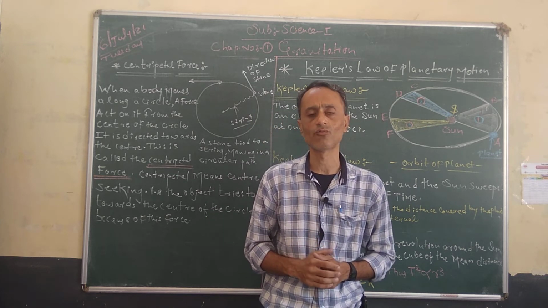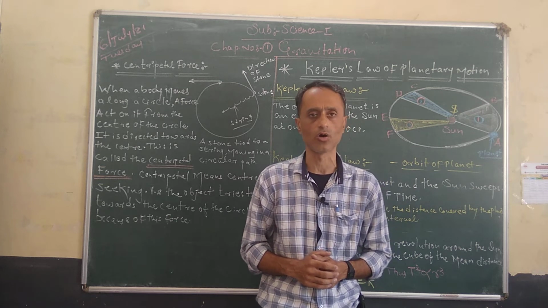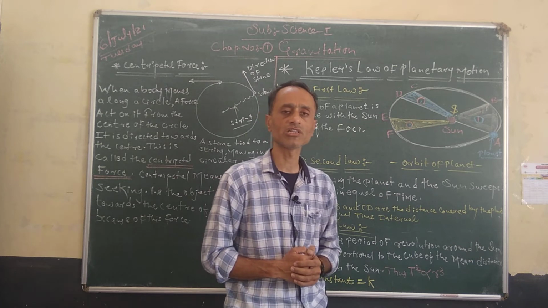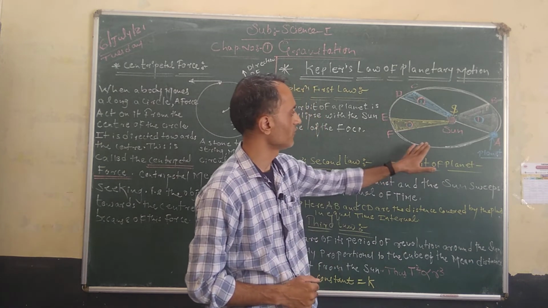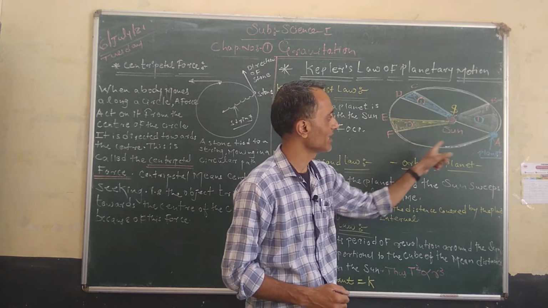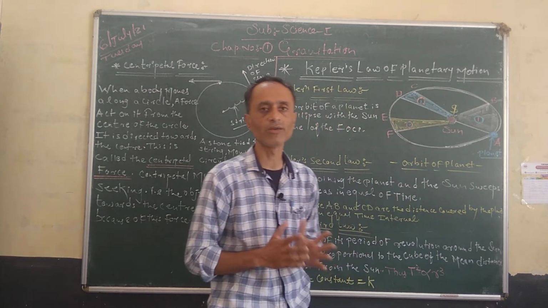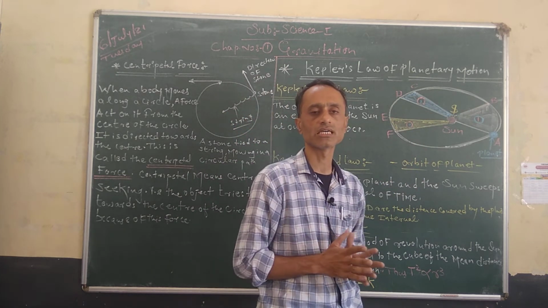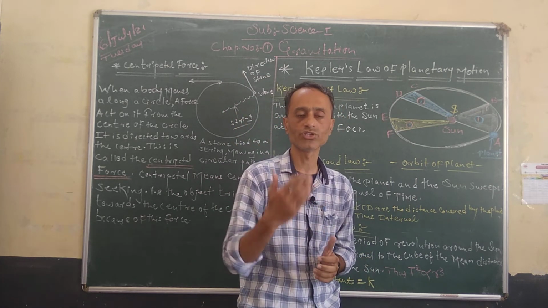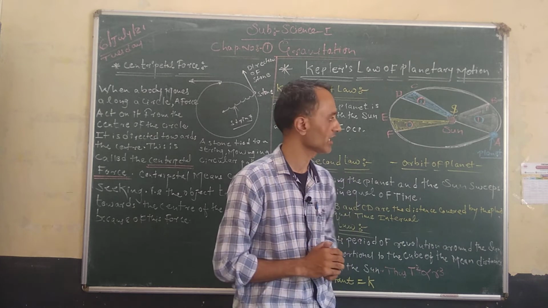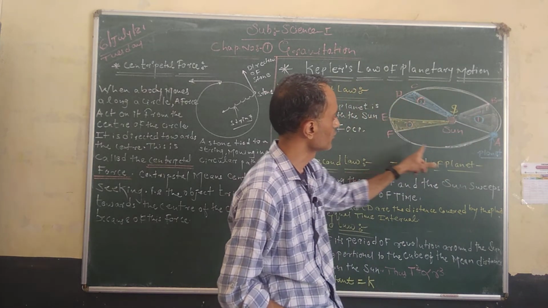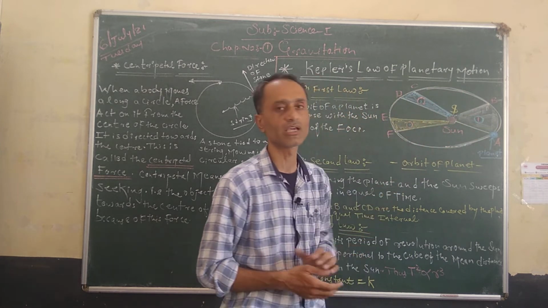Okay, so let's start. What is Kepler's first law of motion? For this explanation, we have to understand this diagram first. This is the motion of the planet around the sun. Every planet revolves around the sun, but the manner of revolution is an elliptical manner. You can see a planet is revolving in this manner around the sun, just like an elliptical path.